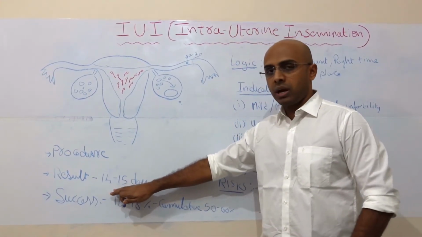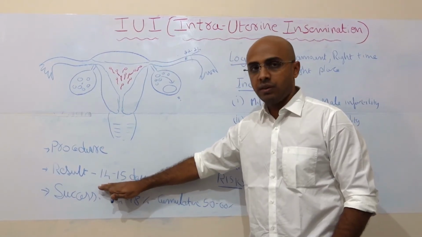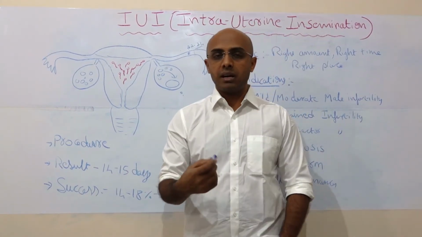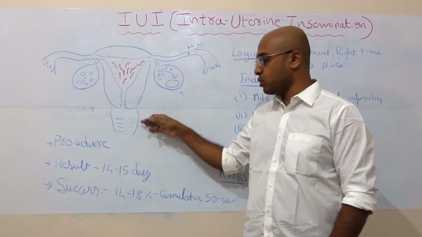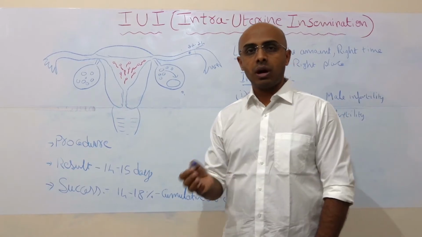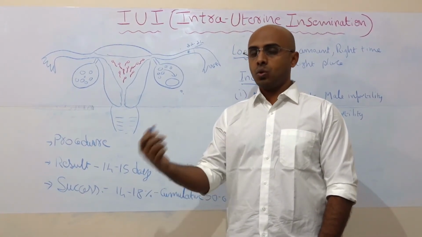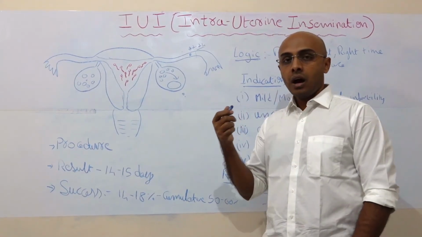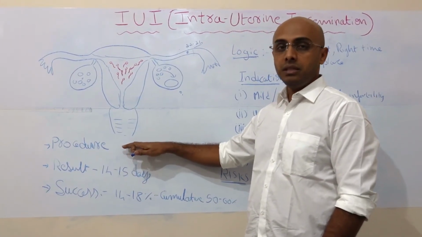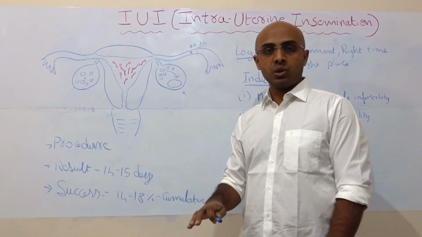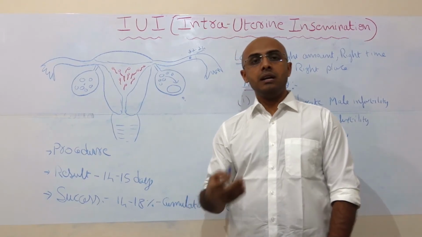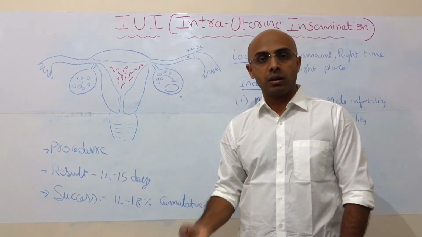To get the result after the procedure, you need to wait 14 to 15 days, and during this time we give you supportive medicines, some kind of progesterones. After 14 to 15 days we have a result test: either a urine pregnancy test, which you can do at home or at our clinic, or the beta HCG blood test. Once it's positive, you continue the same medicines. If it is negative, you wait for the periods to come, and we can try the IUI in the next cycle. Generally IUIs are tried for 3 to 4 cycles, meaning 3 to 4 months.